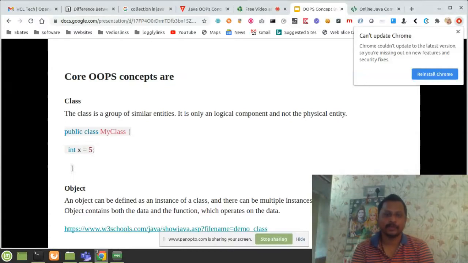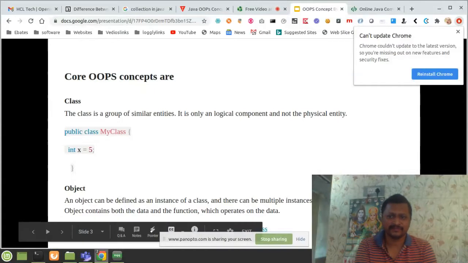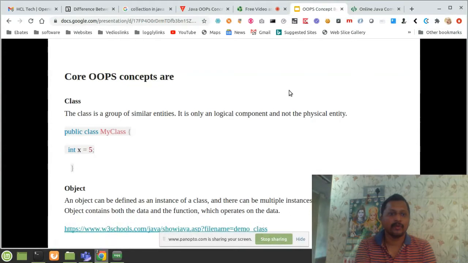Next, coming to an object. An object is defined as an instance of a class, or a blueprint of a class. That means the object will display the same properties as the class is designed.